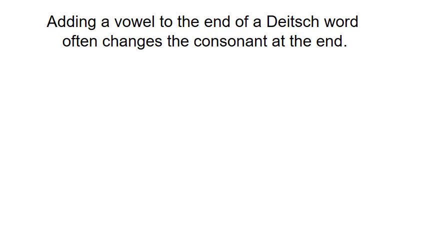Another thing we need to understand is how Dutch words change often when we add a vowel to the end of them. Certain consonants will change into other consonants. In particular, we see the changes here. So if a Dutch word ends in a T, and we add a vowel to the end of that word, it changes to a D. Similarly, if it ends in a P sound, it often changes to a B sound. And if it ends in a B and we add a vowel to the end of it, it often changes to a W.